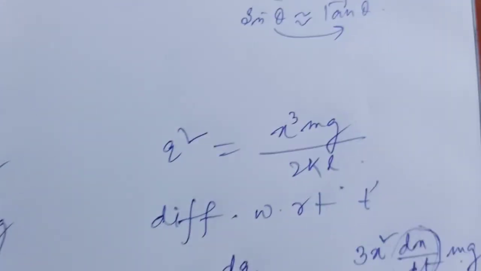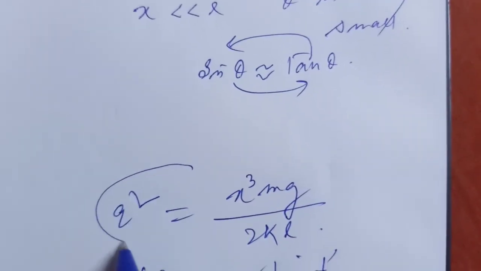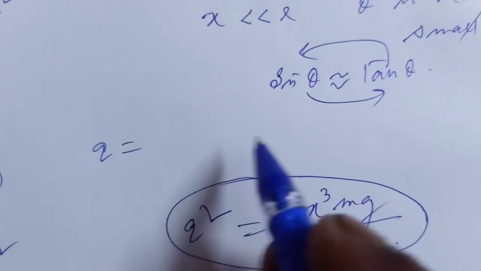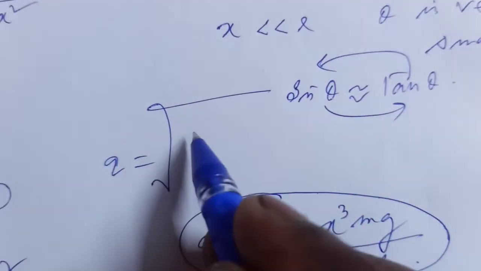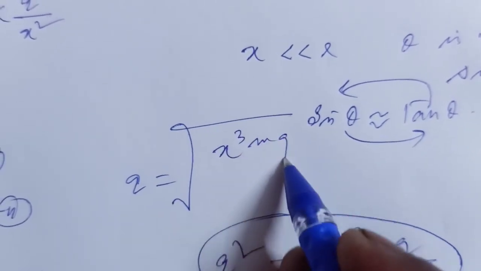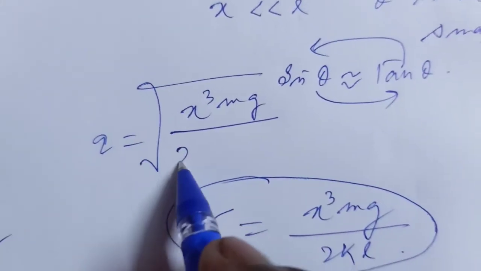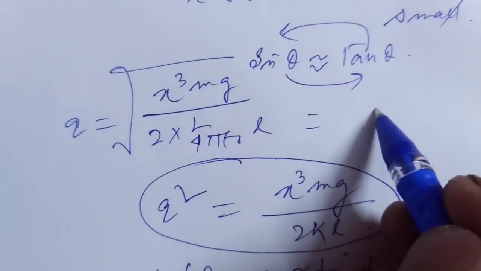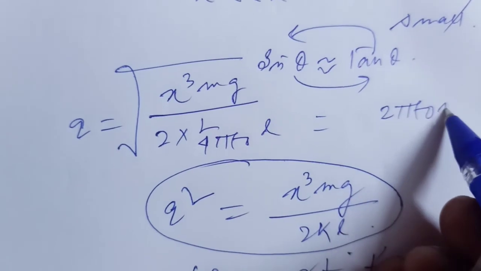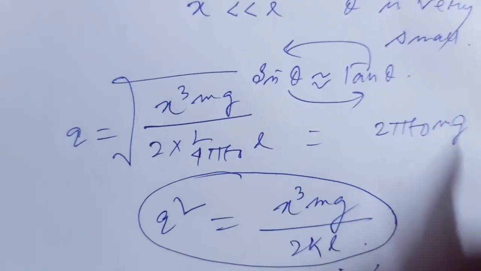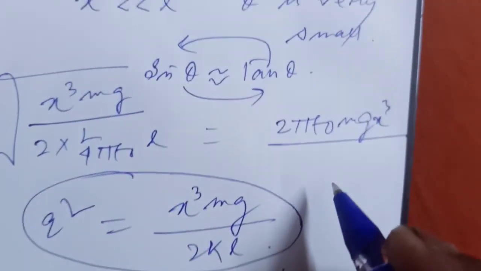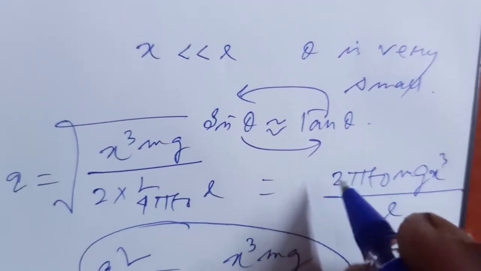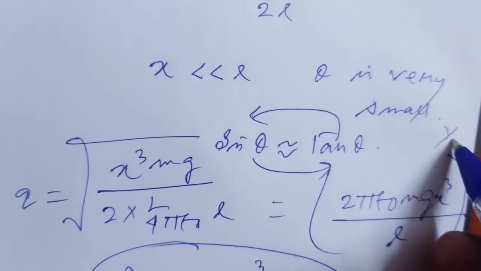So from this value you have to calculate q equal to root over of x cube mg divided by 2k, k means 1 by 4 pi epsilon naught into l. So this is 2 pi epsilon naught mg x cube by l whole to the power of half.